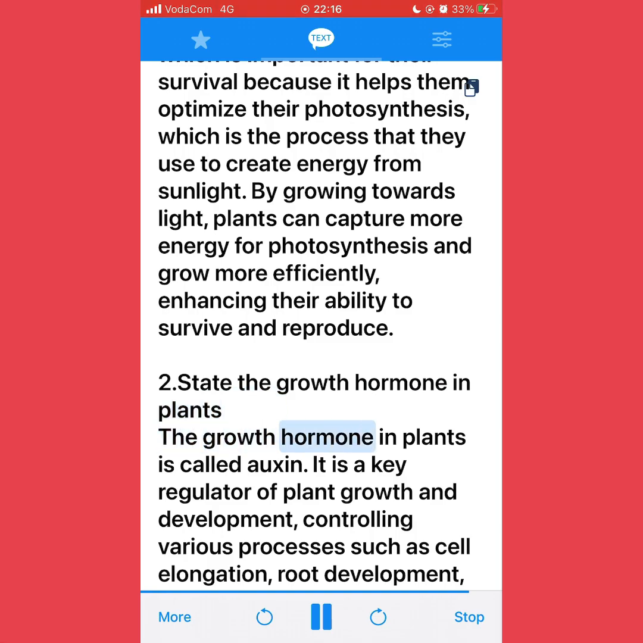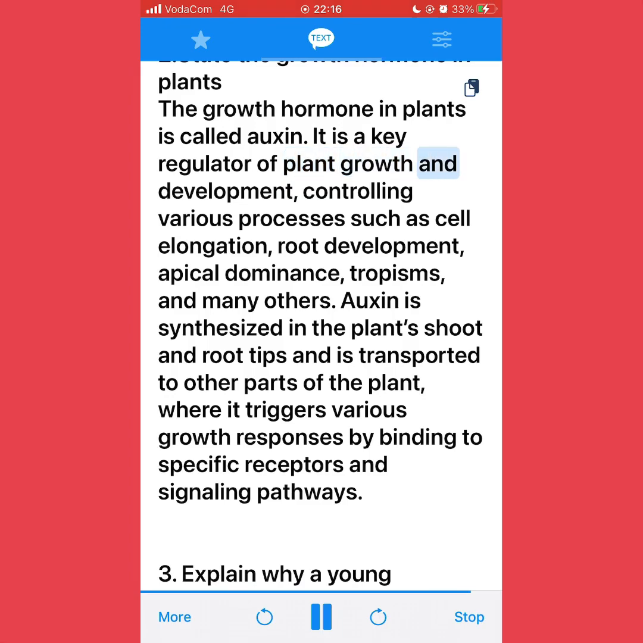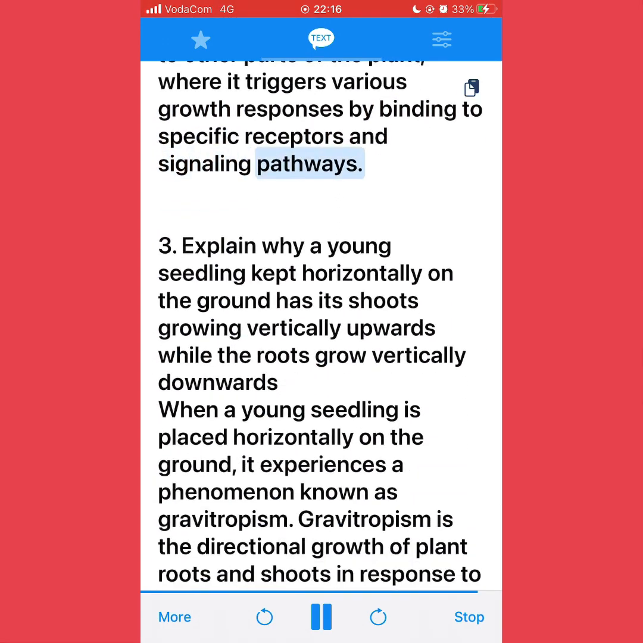2. State the growth hormone in plants. The growth hormone in plants is called auxin. It is a key regulator of plant growth and development, controlling various processes such as cell elongation, root development, apical dominance, tropisms, and many others. Auxin is synthesized in the plant's shoot and root tips and is transported to other parts of the plant, where it triggers various growth responses by binding to specific receptors and signaling pathways.